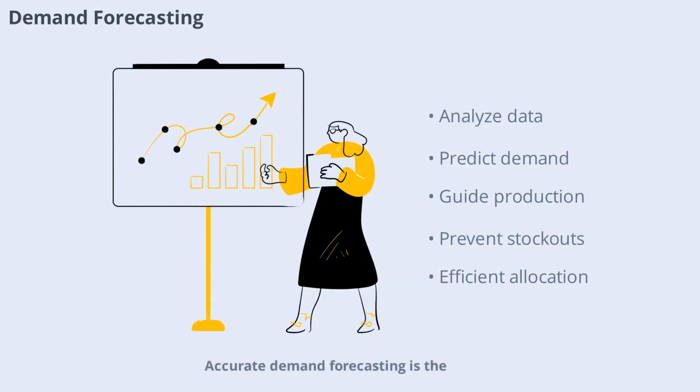Accurate demand forecasting is the starting point for effective production planning. By analyzing historical data, market trends, and customer orders, companies can predict future demand for their products. This information guides decisions on what to produce and in what quantities. Reliable forecasting helps prevent overproduction or stockouts, ensuring that resources are allocated efficiently and customer needs are met promptly.